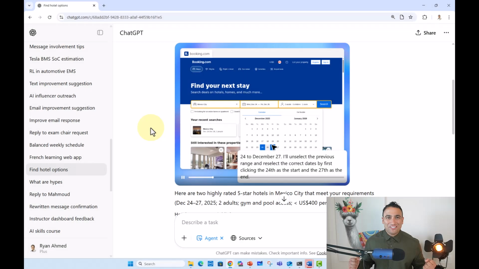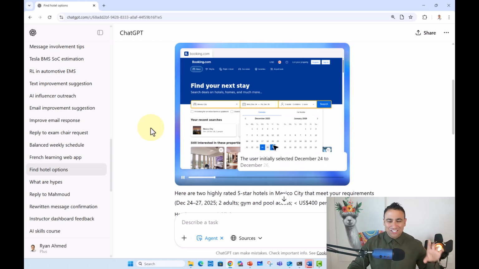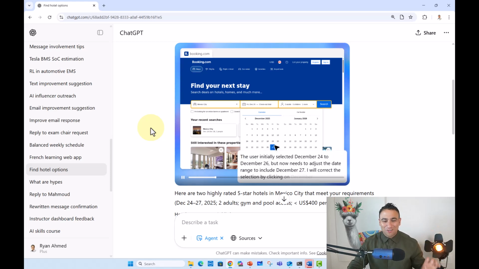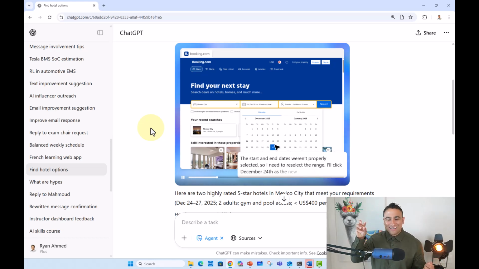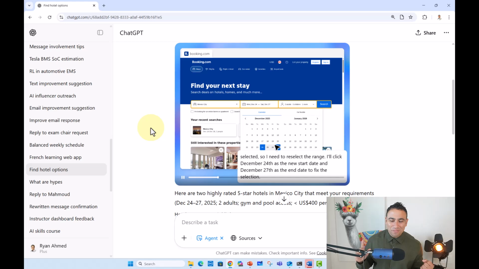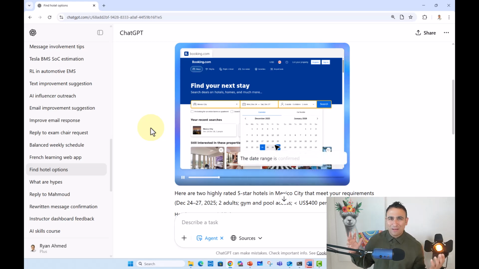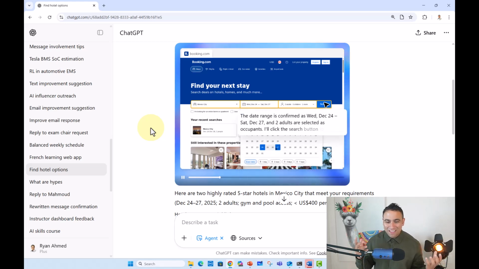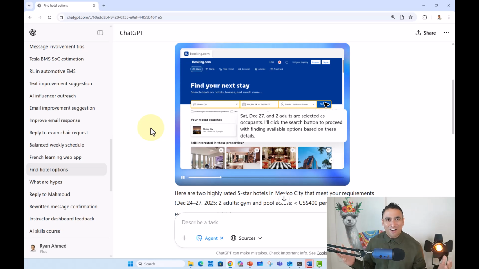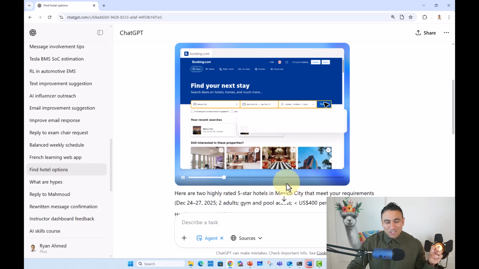All right, so what you see right now is ChatGPT agent was able to open booking.com. It's basically selecting the dates here. So it's moving the mouse. It is navigating through the process. Please note that it took maybe around 20 minutes or so for it to run. But look at that. All of that is powered by artificial intelligence. And this is simply a recorded version of this.